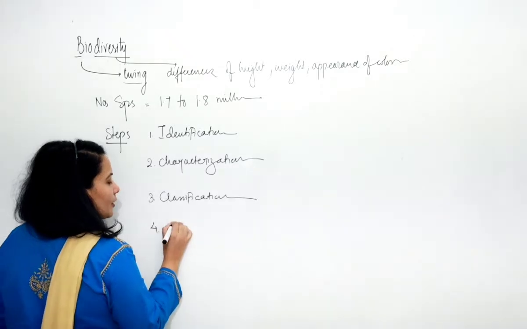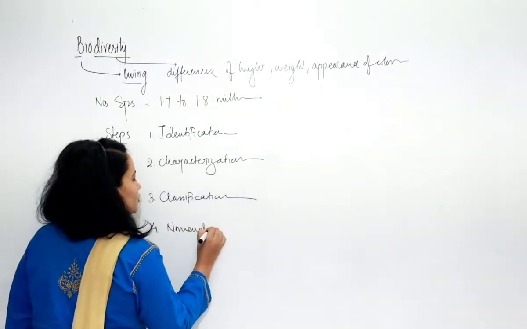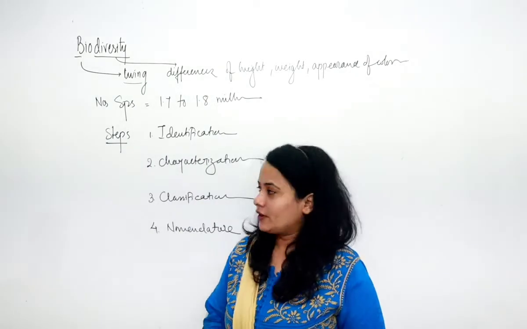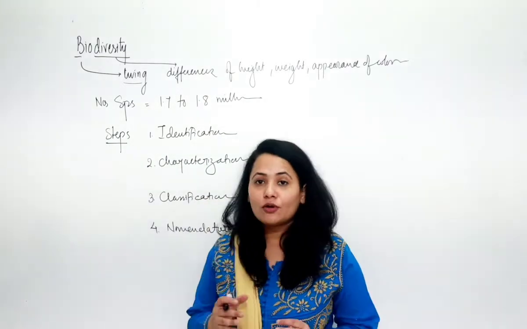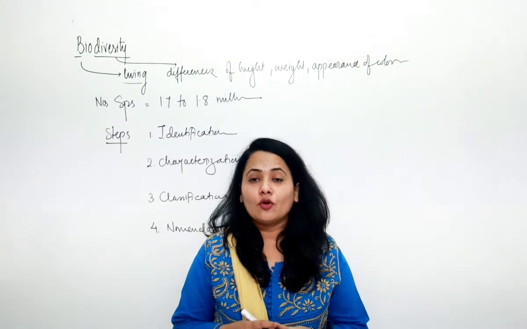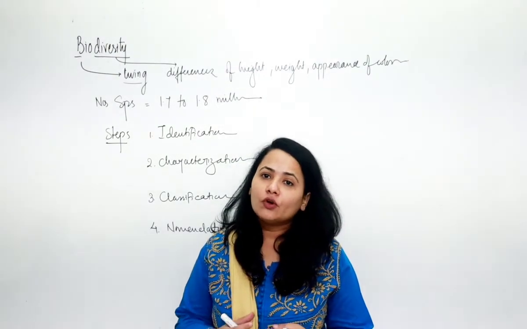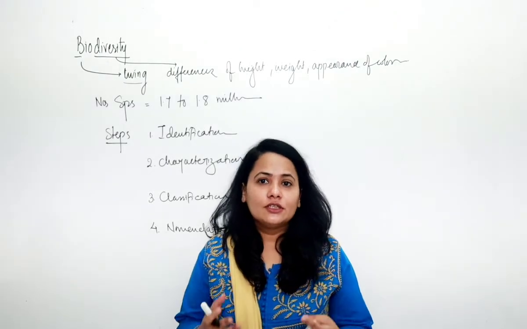And the fourth step is nomenclature. So these are the four steps we need to follow when we want to study any species scientifically, or want to study biodiversity in detail.